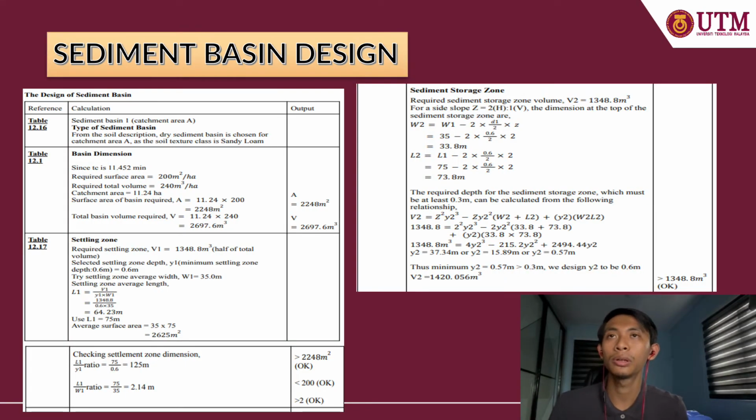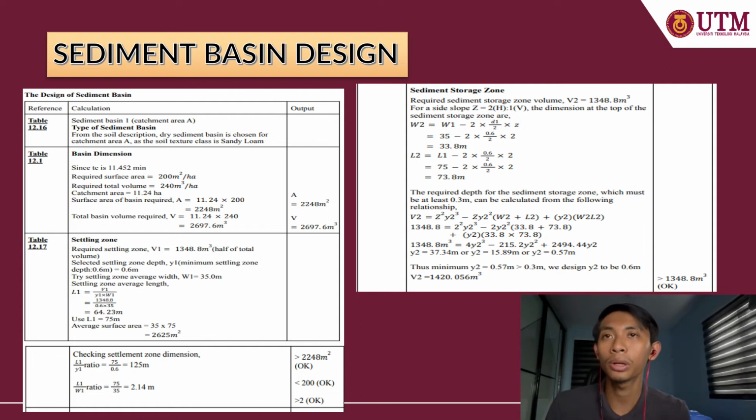So for the step of the sediment basin design, first we use catchment area A as our first example. From the soil description, a dry sediment basin is chosen for catchment area A, as the soil texture class is sandy loam. For the basin dimension, we use the same values as we calculated before: required surface area is 200 meter square, required total volume is 240 meter cube, and the catchment area is the same, 11.24 HA. We substitute the values into the formula for A, and we get 2248 meter square, and the total basin volume required B is equal to 2697.6 meter cube.